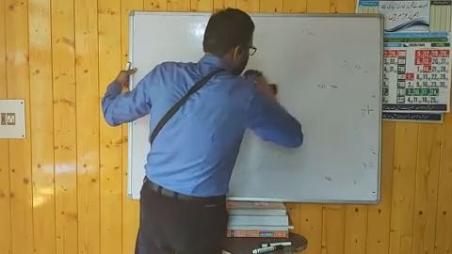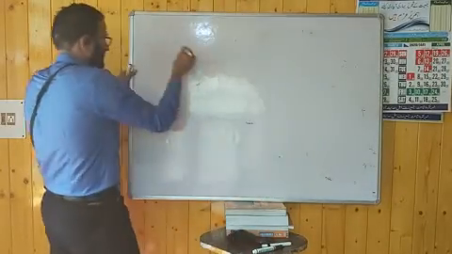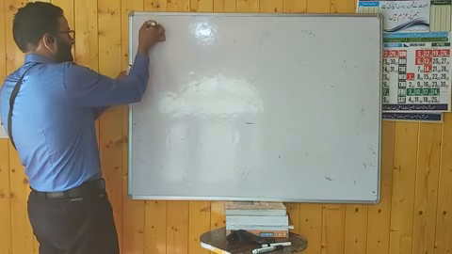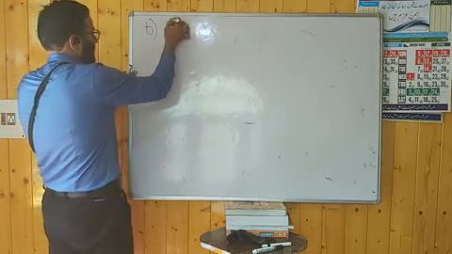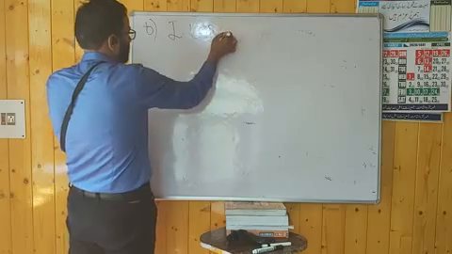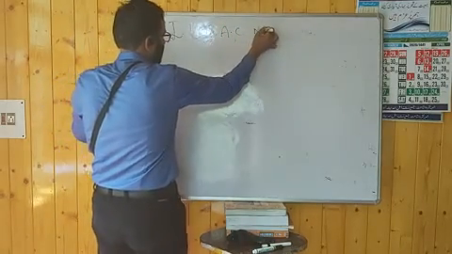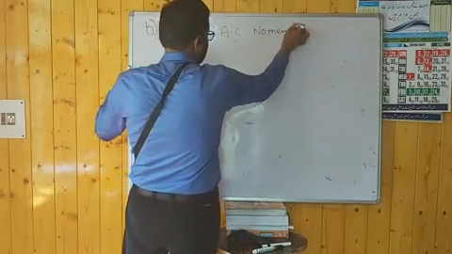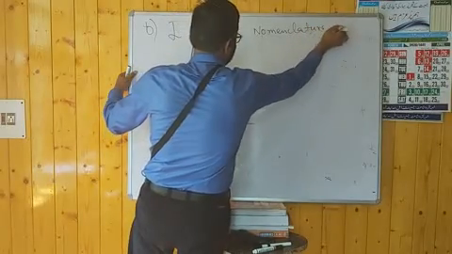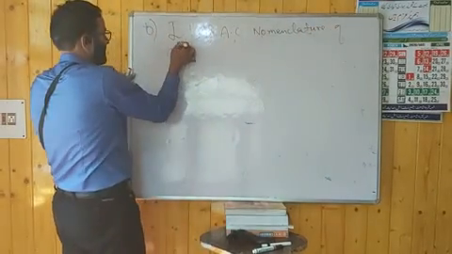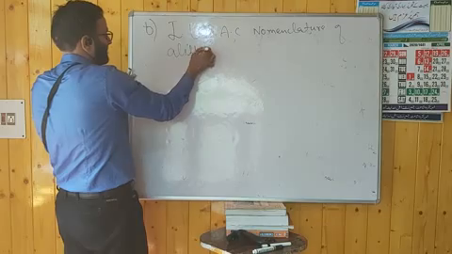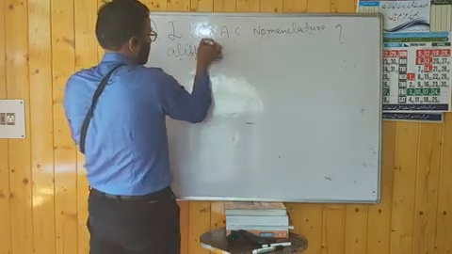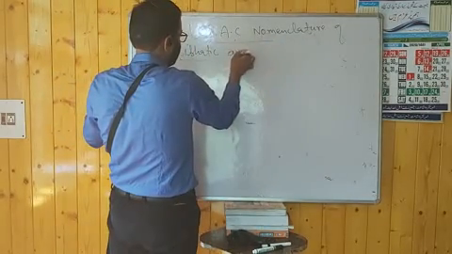This is the second B part: IUPAC nomenclature of aliphatic amines.